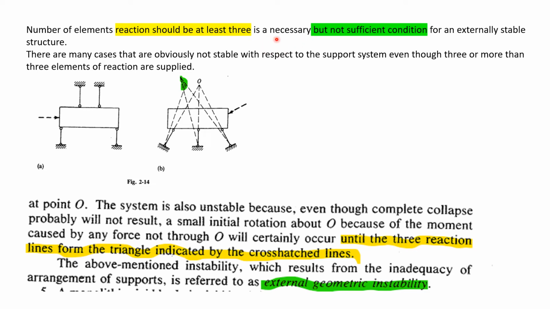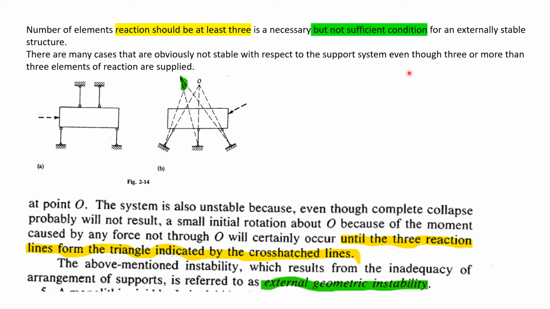is a necessary but not a sufficient condition for an externally stable structure. For example, in this one we have 4 reactions. All these 4, more than 3 reactions, are there, but it does not mean that it is a sufficient condition to make the structure externally stable. See, there are many cases that are obviously not stable with respect to the support system. You have to understand that with respect to the support system, we are evaluating the stability of this structure,